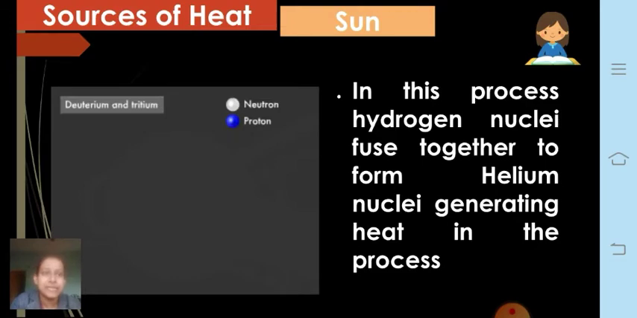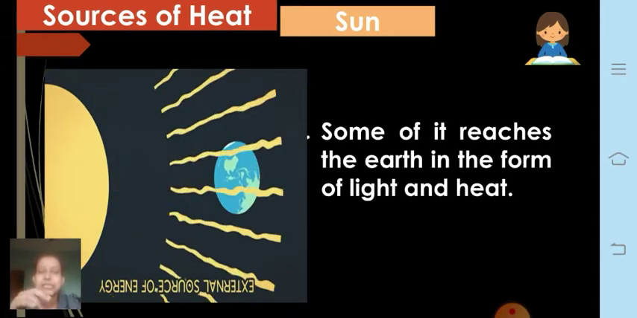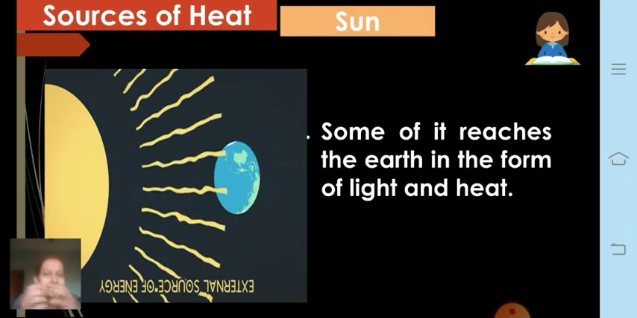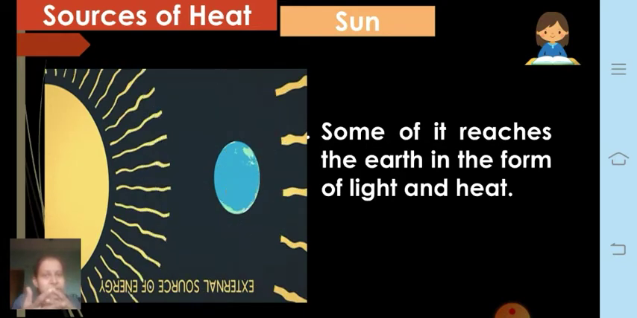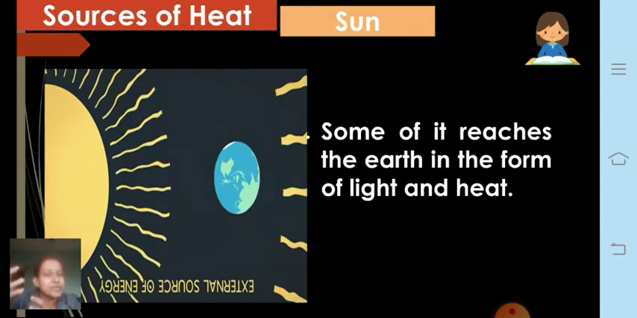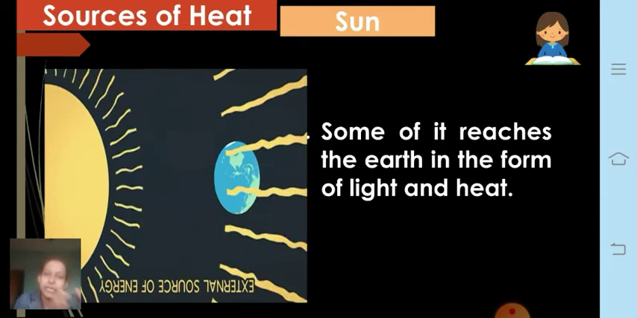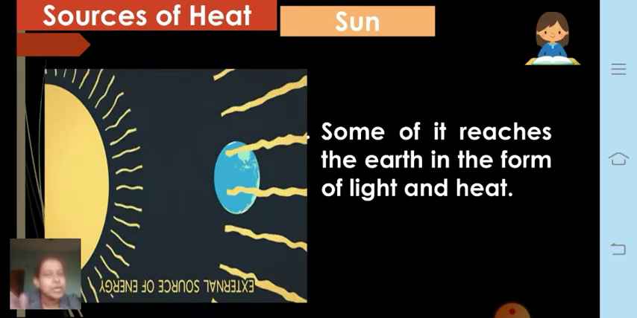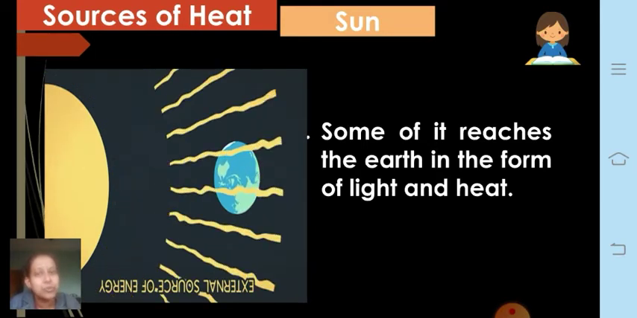Next, some of its heat reaches the earth in the form of both light and heat. When heat is produced, the sun looks as if it is burning, and when it is burning it emits the light of burning. That light, and some amount of it, reaches the earth. Energy reaches in the form of both light as well as heat. Fine. So this is regarding the sun, how the sun is the source of heat.